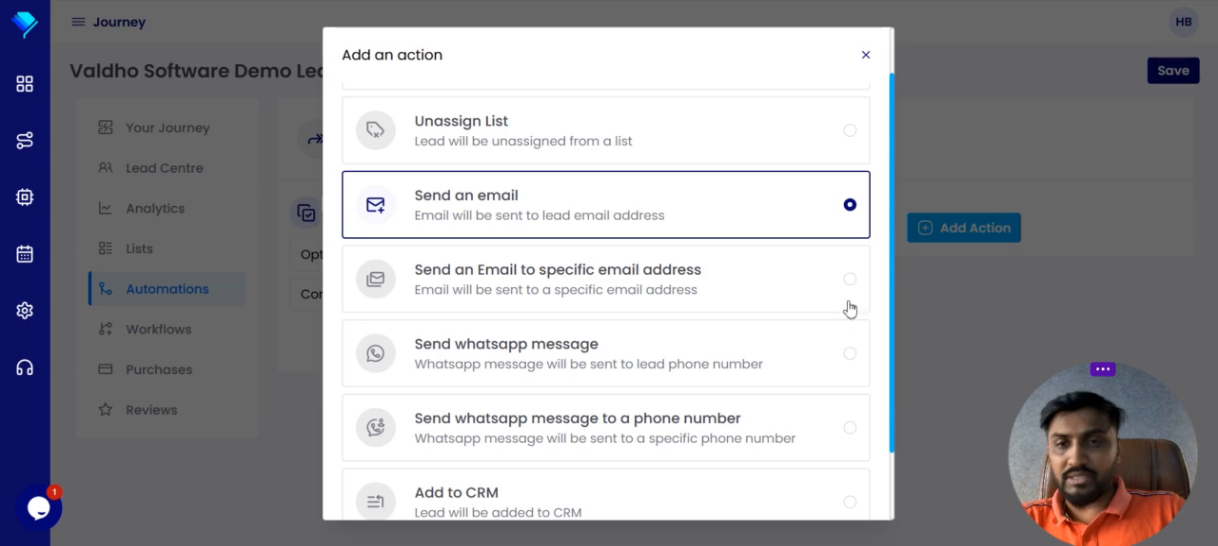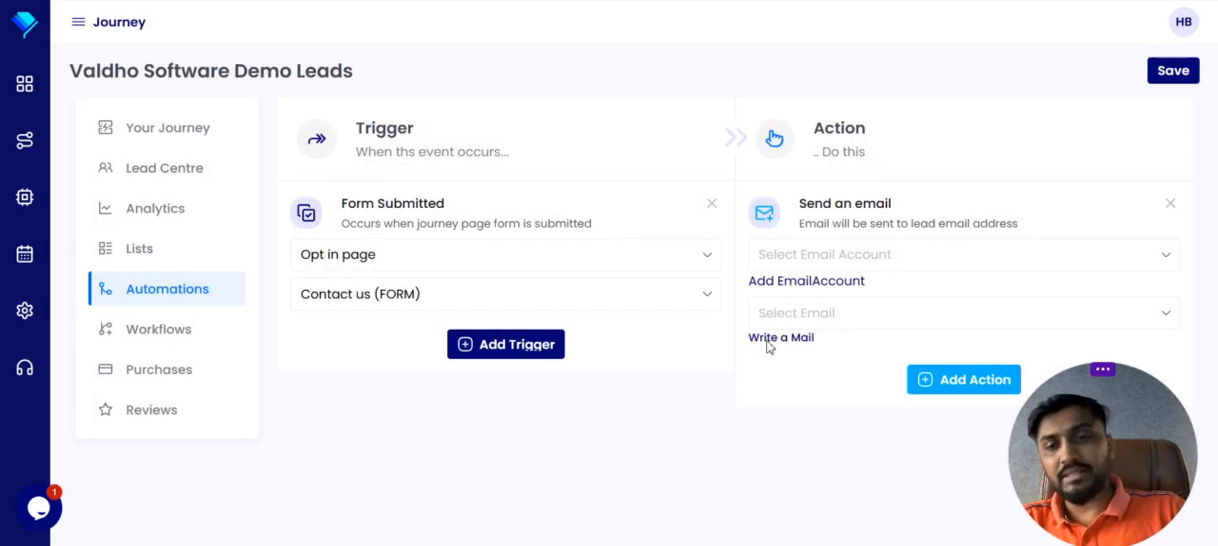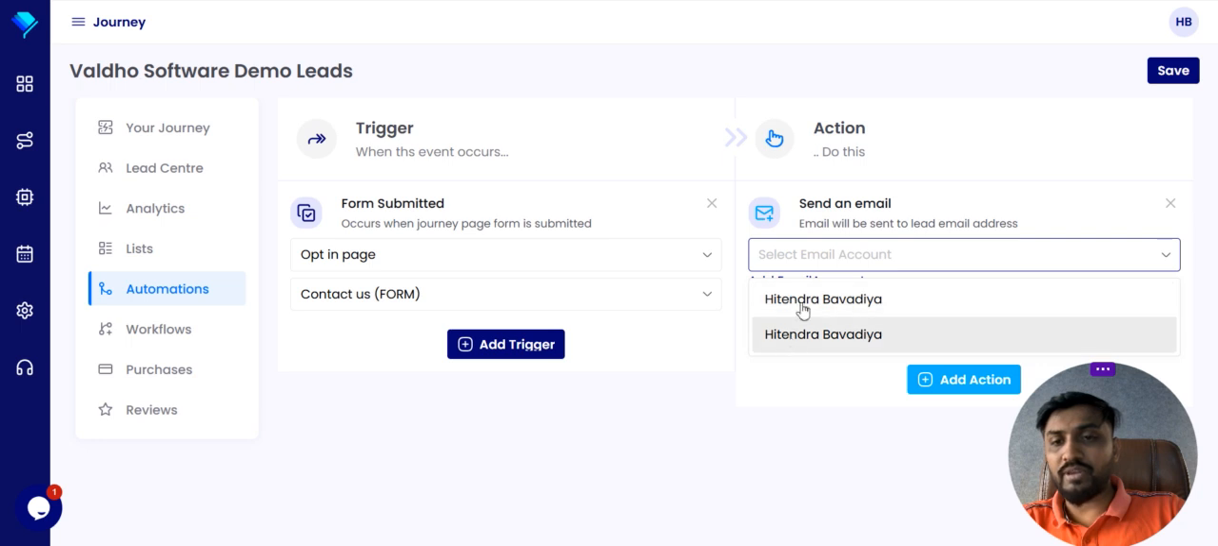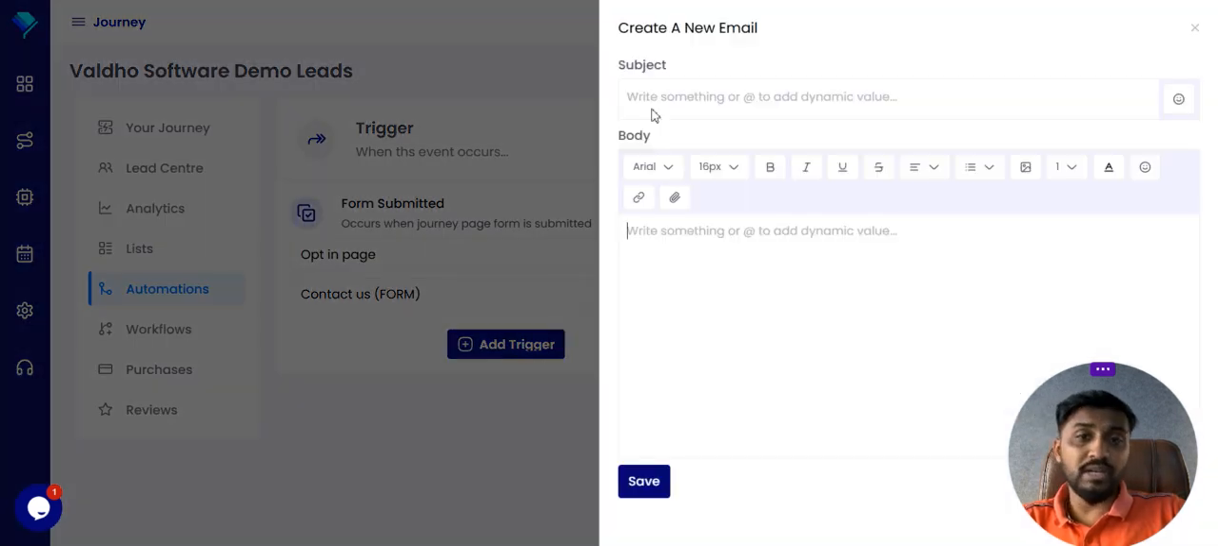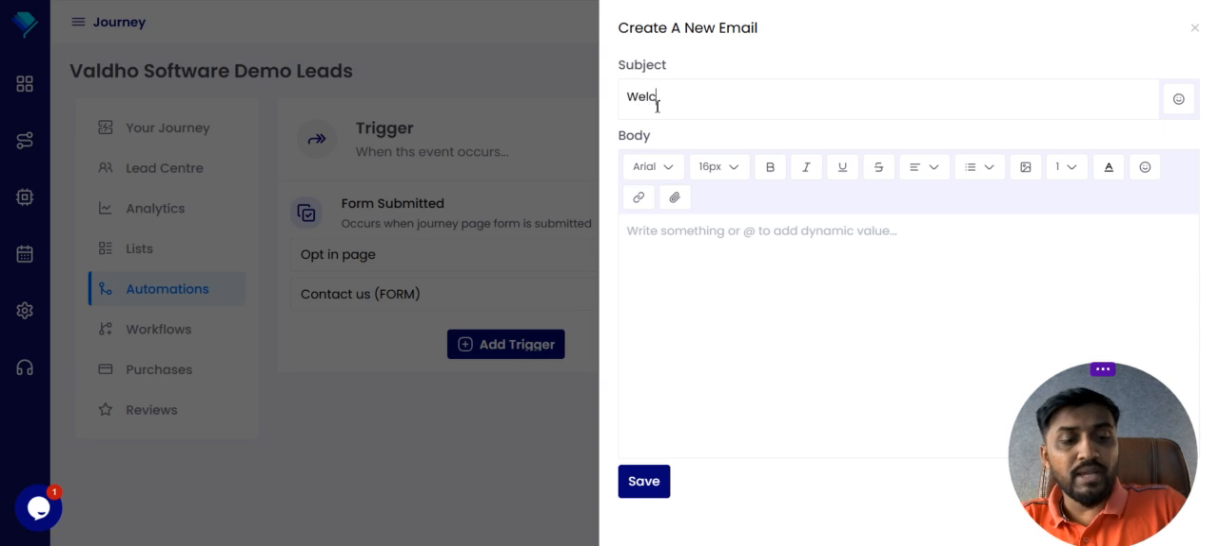You want to send an email to them? Okay, just select send an email. Then select the email account. We have two email accounts. For example, we want to write a new email. Just click here. Then write welcome, for example. You want to get the first name, last name; you can get the details over here also. Welcome, Hitendra. And here is your demo.